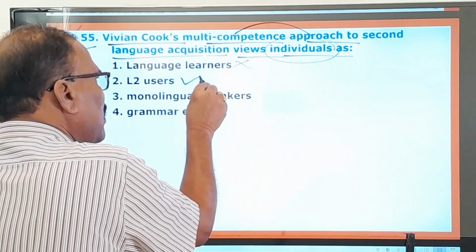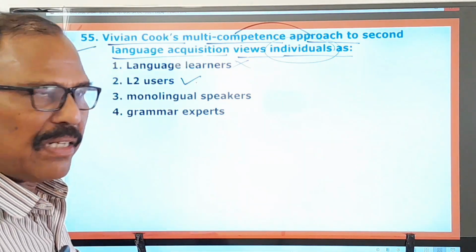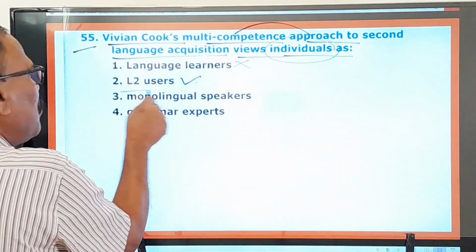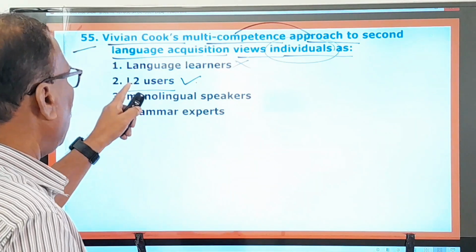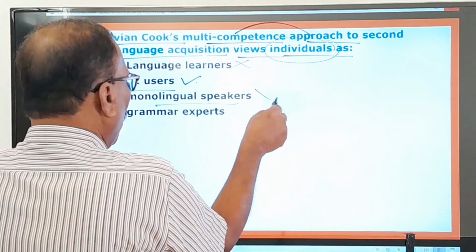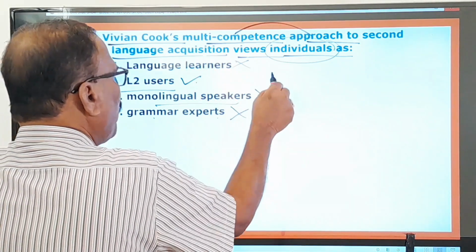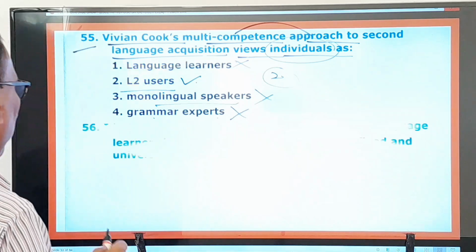L2 users, that's the right one. L2 means second language learners. According to Vivian Cook's multi-competence approach, second language learners are called L2 users. Monolingual speakers, no. Grammar experts, no. Therefore first, third and fourth ones are wrong. Only the second one is the right one. Now you move on to the next question.